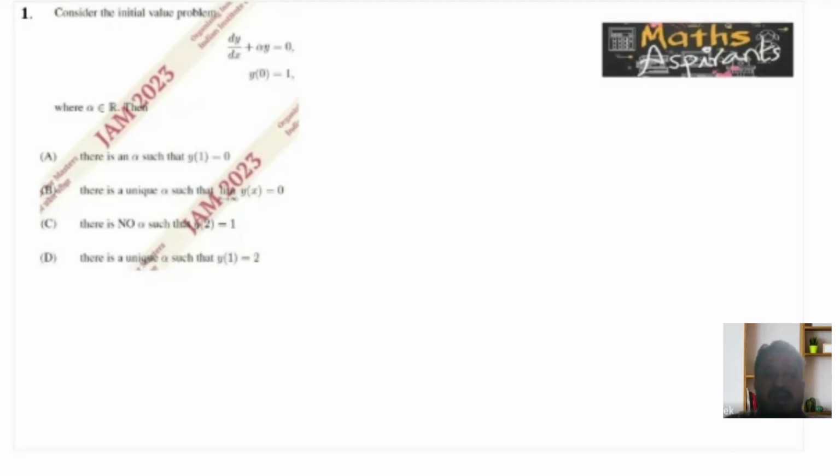Anyway, we have the DE dy by dx plus alpha y is equal to 0, and this is an initial value problem, y of 0 is equal to 1. Yes, this we can solve by several methods. I am going to see it through the variable separable method.